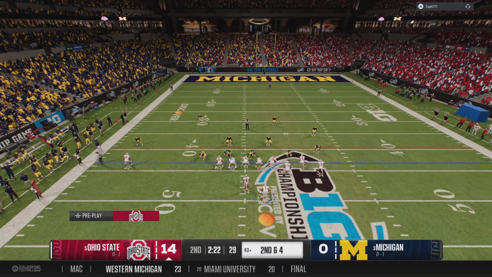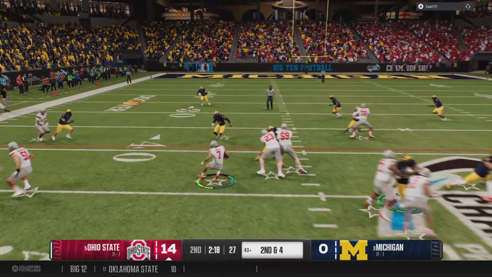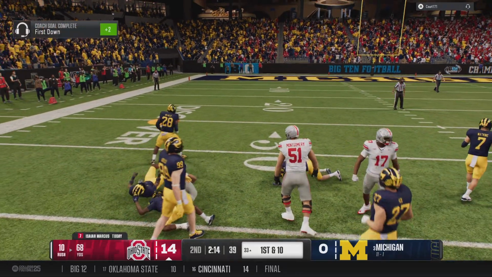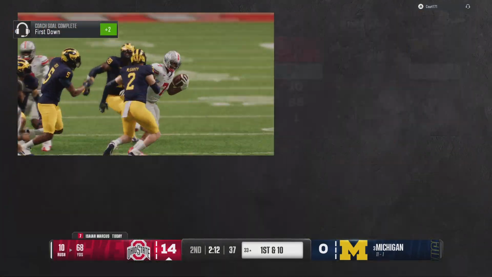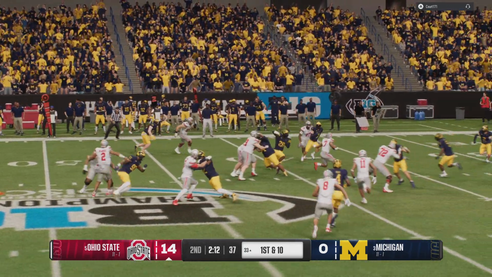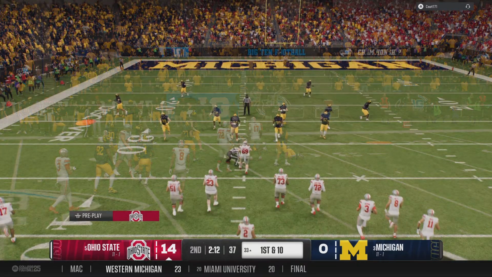Important second down play coming up. And here's the handoff. Throws a stiff arm. They make the tackle, but that's an excellent gain. Moves the ball to the 33. Boy, just a great play by the running back here, just finding his lanes and exploding through the gap when it opened up.